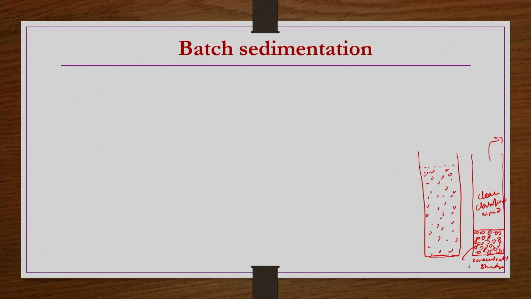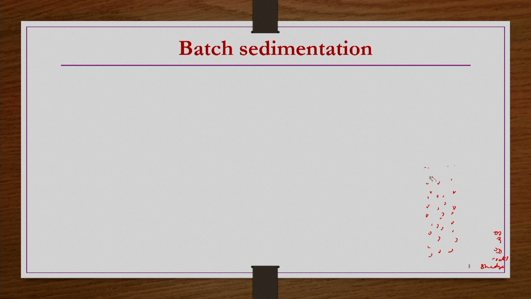As we have seen, settling of particles is affected by particle size, particle density, and fluid properties like fluid viscosity and density. So we have to allow enough time for the suspension to settle into sludge and give clarified liquid as a separate phase like this. Since it is a batch process, once this stage has come, one can decant the clear liquid from the top and take the sludge out from the bottom. So, what are the steps in between, from the initial uniform concentration of the slurry to the final stage of concentrated sludge and clarified liquid?